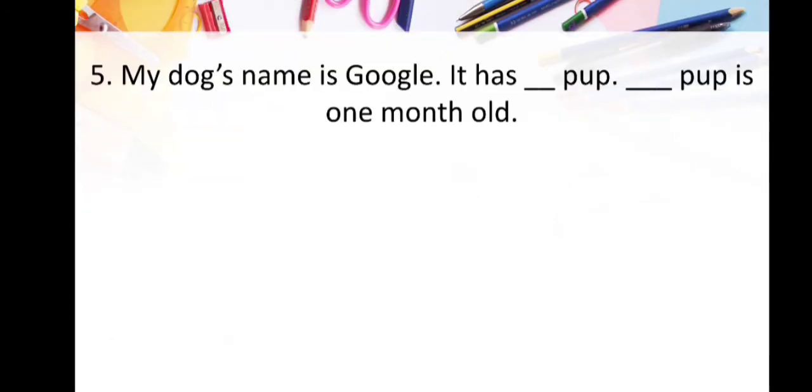The next sentence is my dog's name is Google. It has dash pup. Dash pup is 1 month old. Here in the first blank we are talking about the singular noun. That's why we will use a article here. And in the next blank we are talking about the same pup which we have talked about in our previous sentence. That's why here in this blank we will use the article, and the final sentence is my dog's name is Google. It has a pup. The pup is 1 month old.